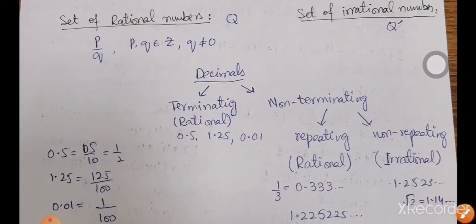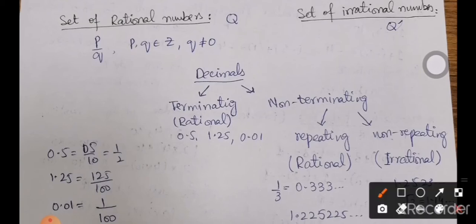Now come to the non-terminating ones. The non-terminating ones again have two types. They could be repeating or non-repeating. Repeating means we are repeating the digits. For example, 1 by 3 can be written as 0.333 and so on. You can see that 3 is repeating again and again. That's why this is a repeating decimal and represents a rational number. Similarly, 1.225225 and so on is also a rational number, because it is a repeating decimal, as 225 is repeating again and again.